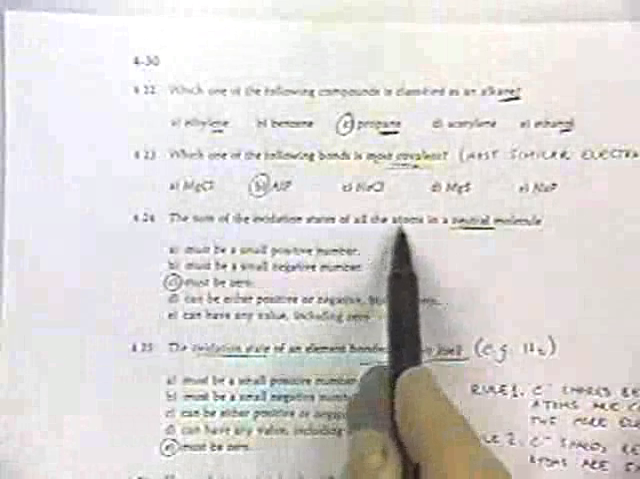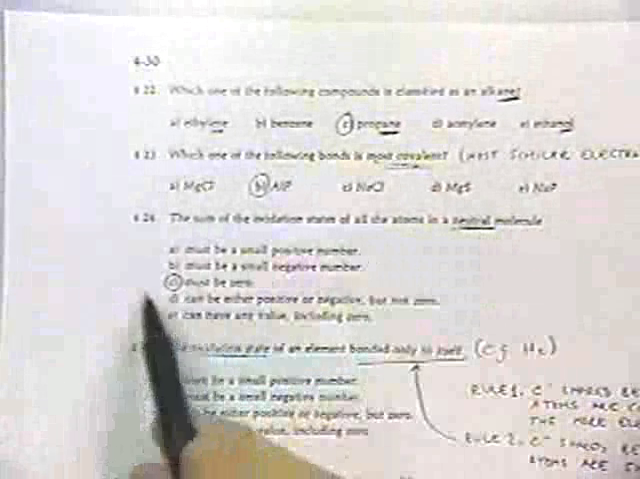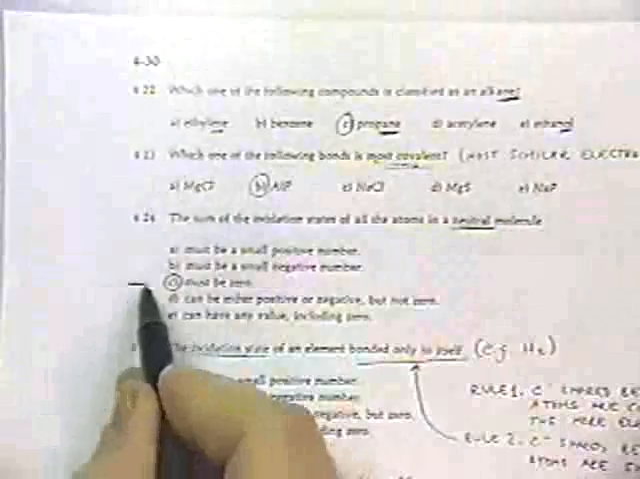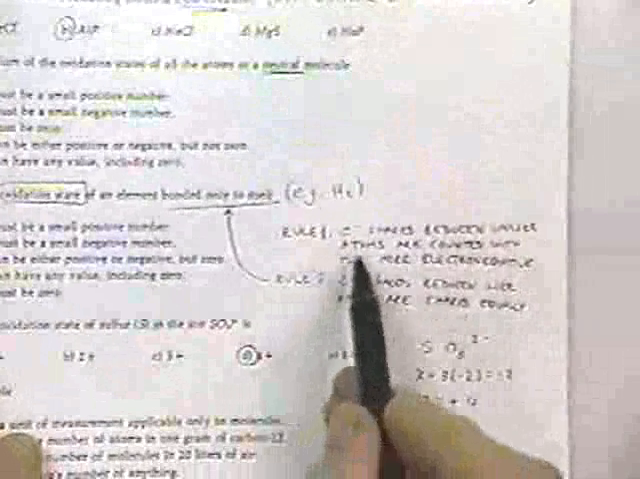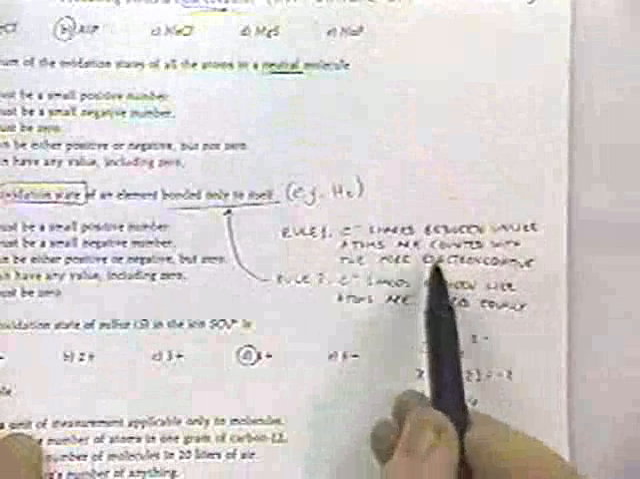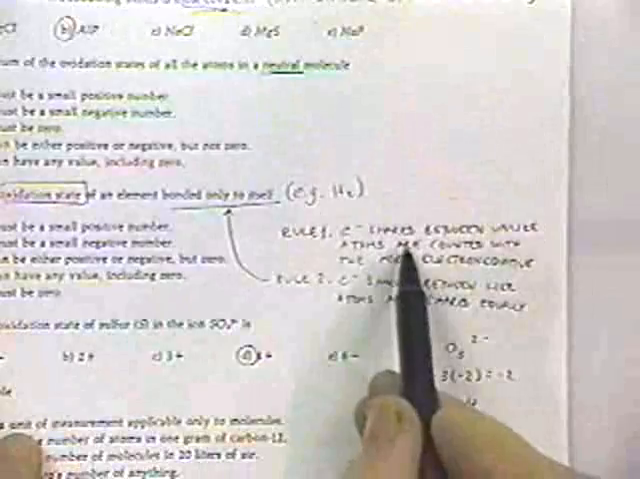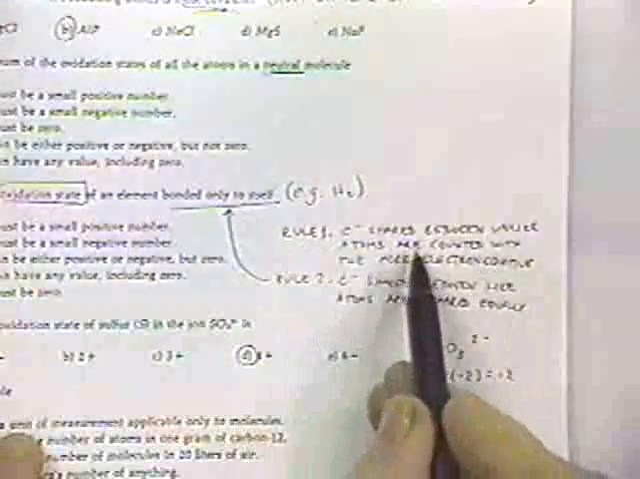Okay. The sum of the oxidation states of all the atoms in a neutral molecule must be 0. And this is a topic I really haven't spent any time on, but I'll give you a quick primer on it. These are the rules for the oxidation state. You have a covalent bond, but what you do is, by the formalism of the oxidation state, you put all the electrons onto the most electronegative atom.